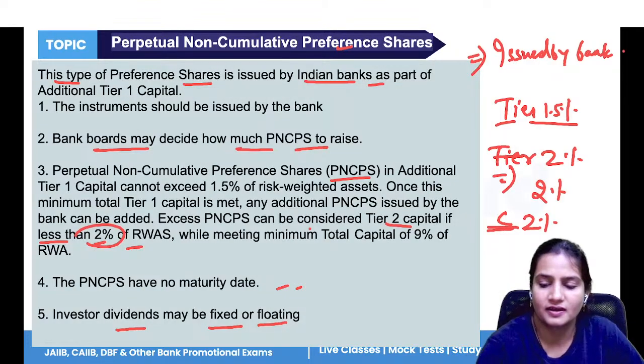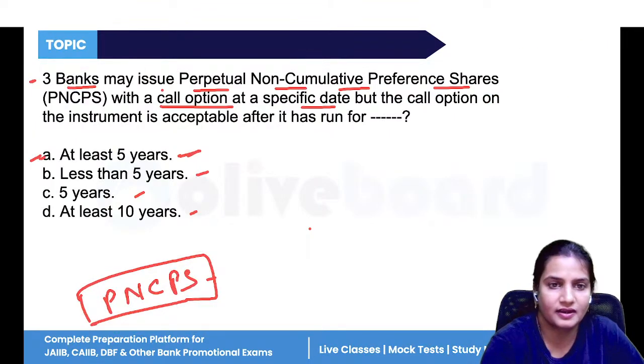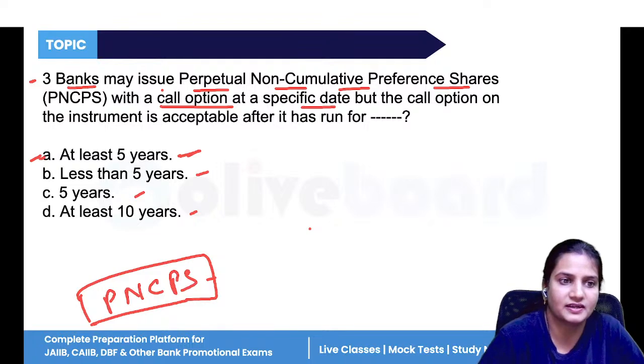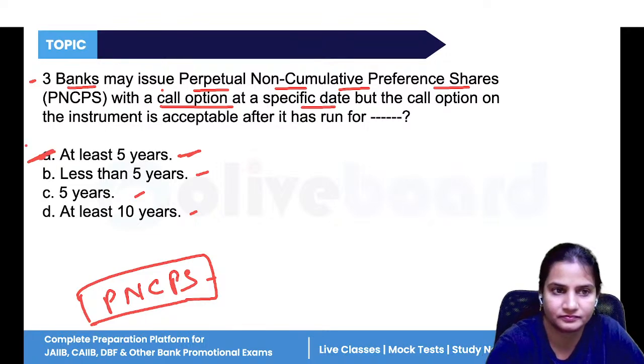So these are some important points, 8 or 10 points related to P and CP. So the answer is option A.